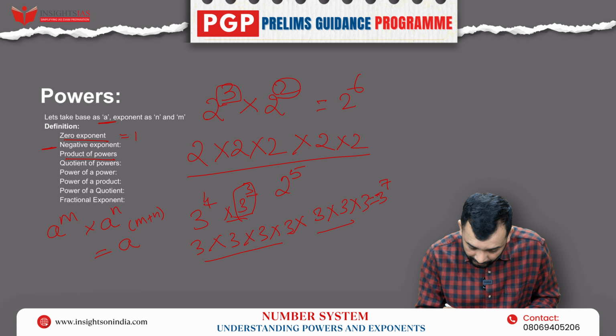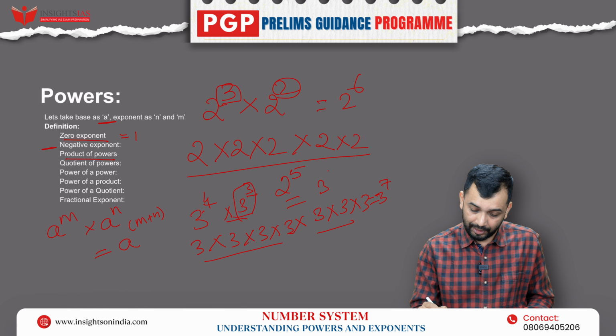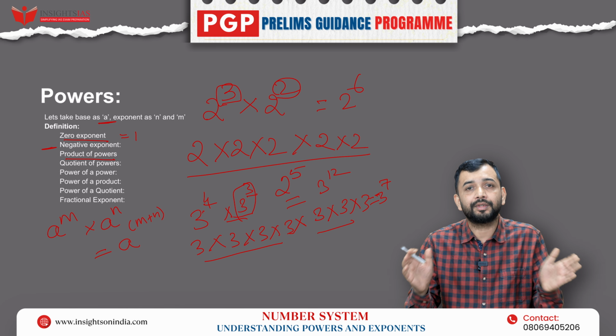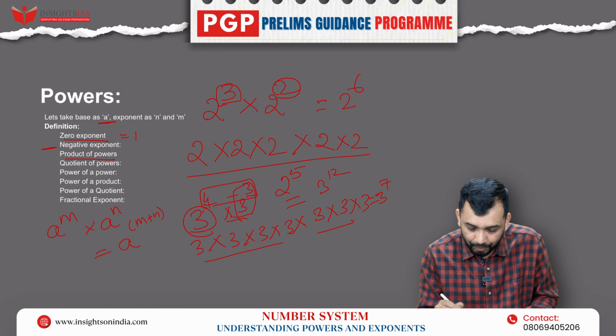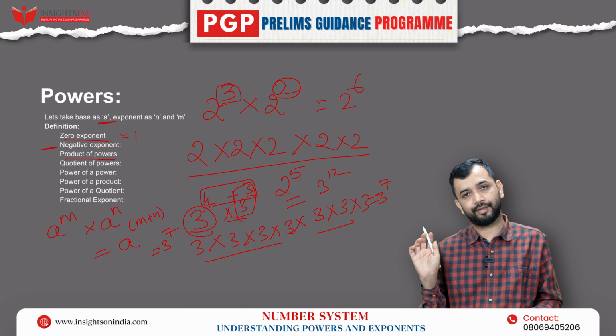Similarly, 3 to the power of 4 into 3 to the power of 3. You should not write it is 3 to the power of 12. What you should understand is 4 times 3, 3 times 3. Total how many times 3? 7 times. So keeping the same base, 3, as it is, I will add the powers, 4 plus 3, 7. So it will be written as 3 to the power 7.